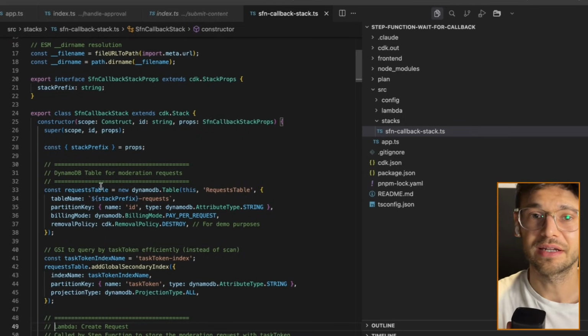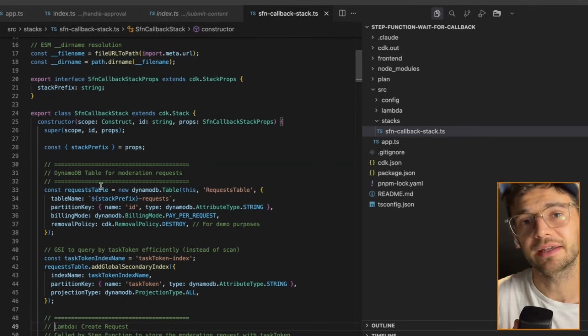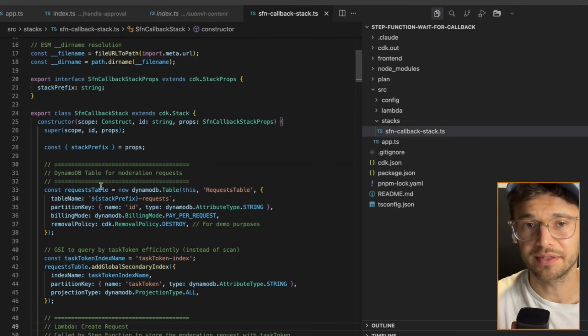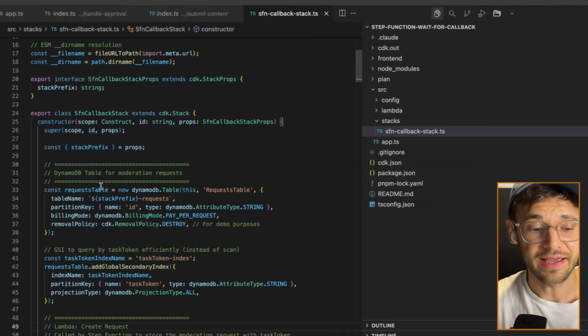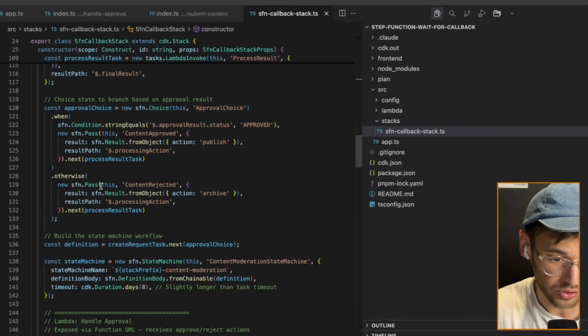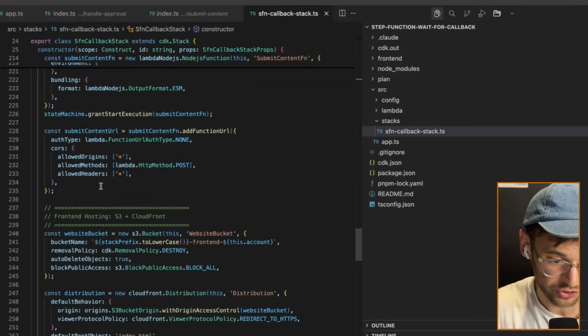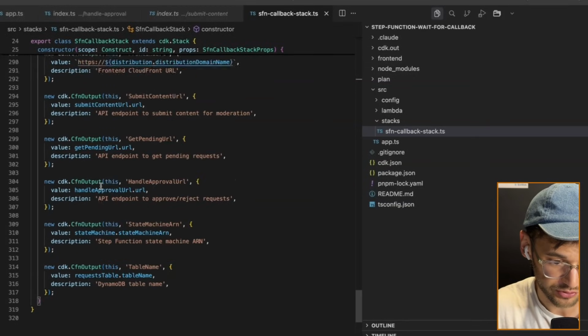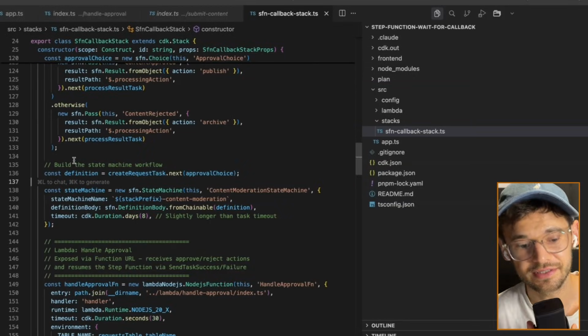So like I said at the beginning, the whole code, the front end, the back end, and the step function execution are all publicly available on GitHub and open source. You can simply clone it yourself and have the CDK app and deploy it in your AWS account. I just go through the most important bits now. And I just scroll down to the actual step function definition, because I think it is most interesting to start with that. So this is the step function execution.